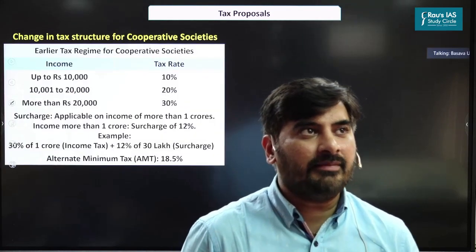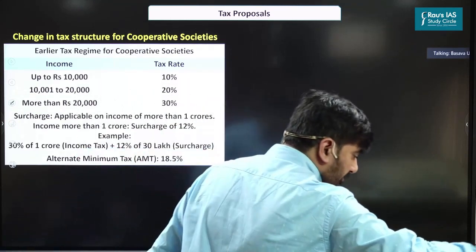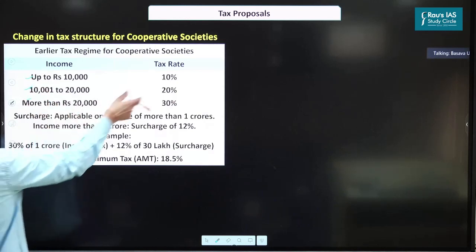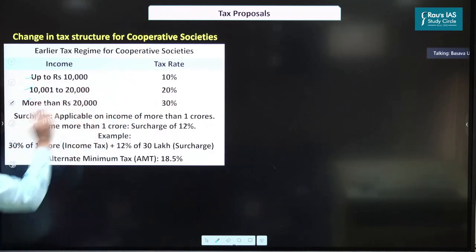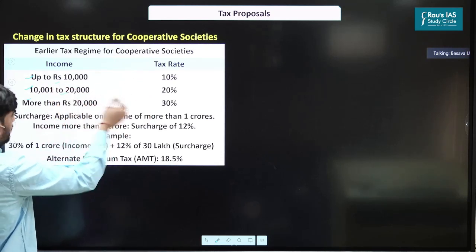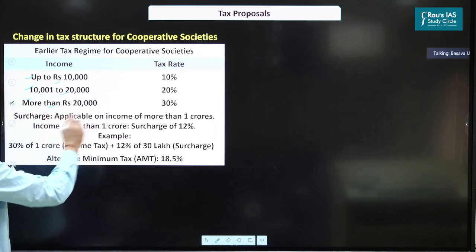So let's understand that. If you look at the earlier tax regime, that is before this year's budget, the cooperative societies were paying different tax rates depending upon their income. For example, up to 10,000, 10%, up to 20,000, that is 10,000 to 20,000, 20%, and more than 20,000, 30%.